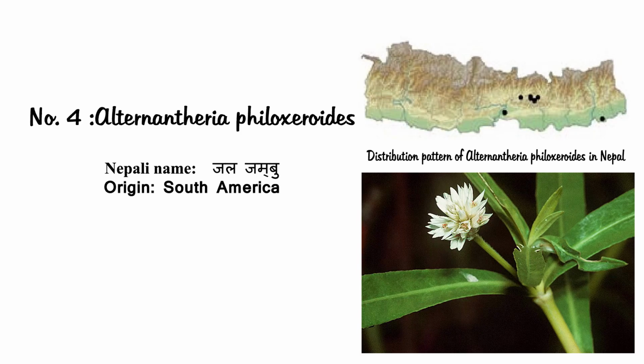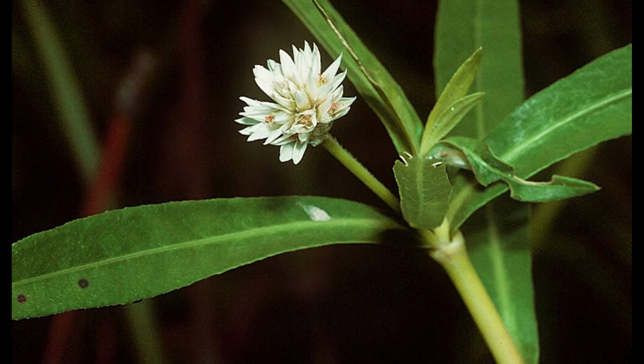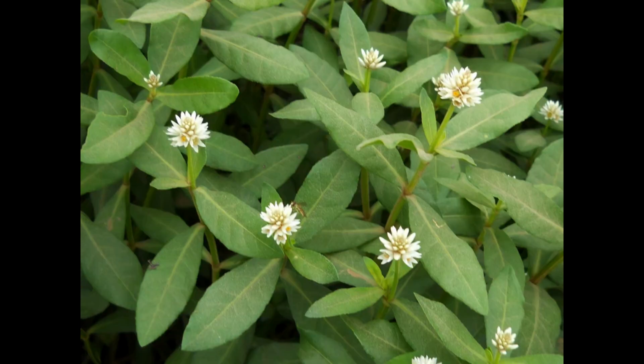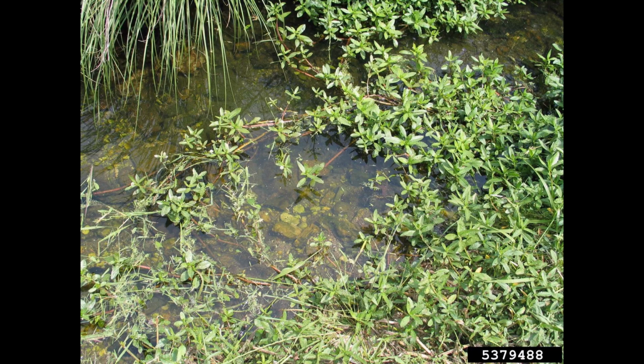Number 4, Alternanthera philoxeroides. Throughout the tropics, subtropics, and warm temperate zones, Alternanthera philoxeroides is a rapidly expanding invasive weed. It may grow in both damp terrestrial and aquatic environments. In wetlands, it creates thick mats that block light, drastically limiting the amount of photosynthesis carried out by aquatic plants and phytoplankton. It fiercely competes with crops for nutrients in agricultural settings, reducing yield.